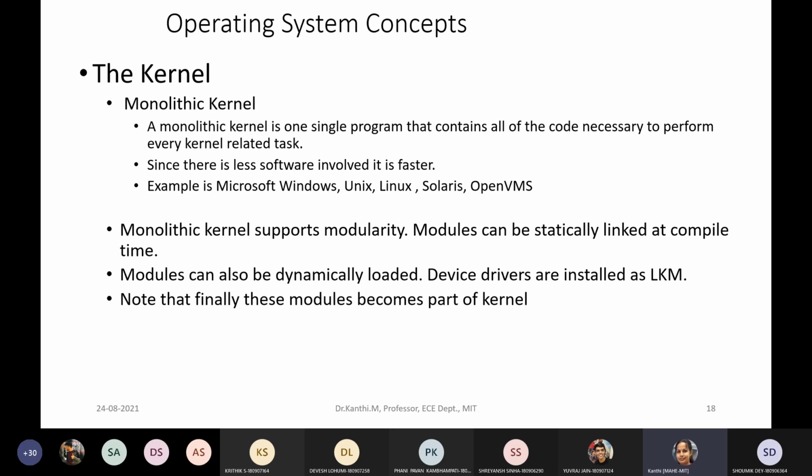Modularity means you can add certain modules, whichever software you need. You can dynamically load certain modules, certain drivers, that is your loadable kernel modules. You can load certain kernel modules onto the system.